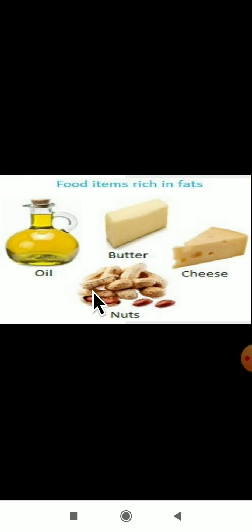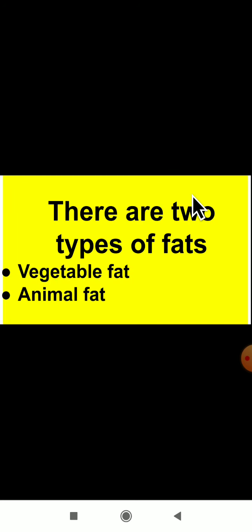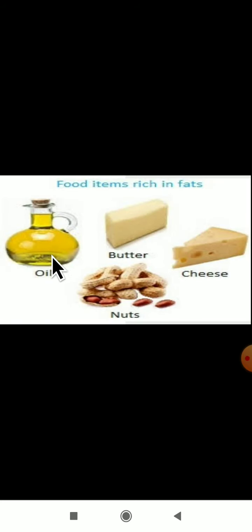Food items which are rich in fats. Yes, you can observe oil. Oil is rich in fat. Butter, the picture of butter you can see. This is a source of fat. Cheese. Yes, you all like cheese very much, which is present in pizza. Cheese is also a rich source of fat. Nuts. Yes, we eat different kinds of nuts. These are also a source of fat. These are the food items which are rich in fats. With a picture I have explained here.